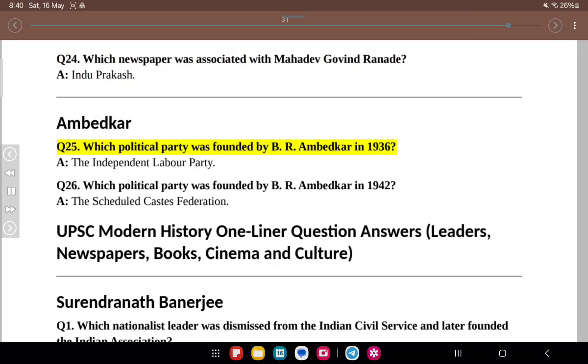Ambedkar. Q25. Which political party was founded by B. R. Ambedkar in 1936? A. The Independent Labour Party. Q26. Which political party was founded by B. R. Ambedkar in 1942? A. The Scheduled Castes Federation.